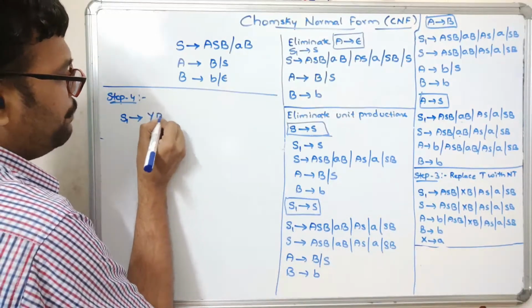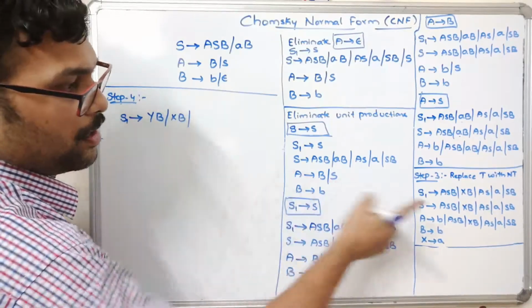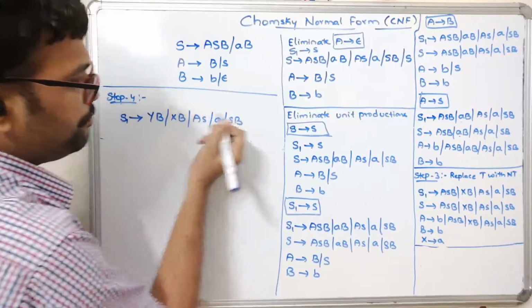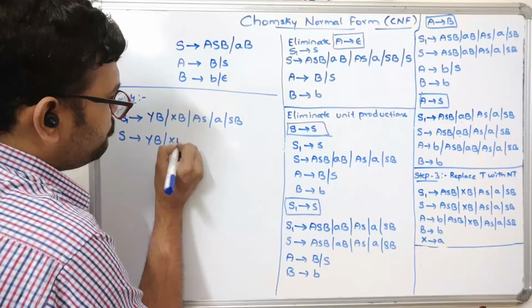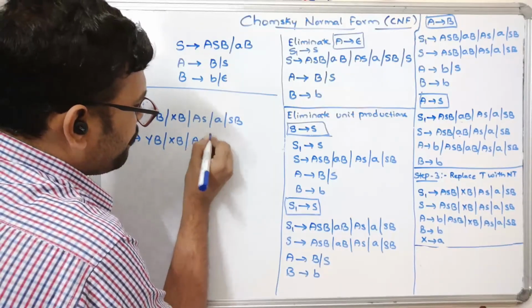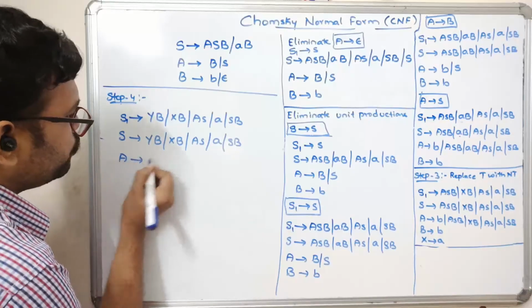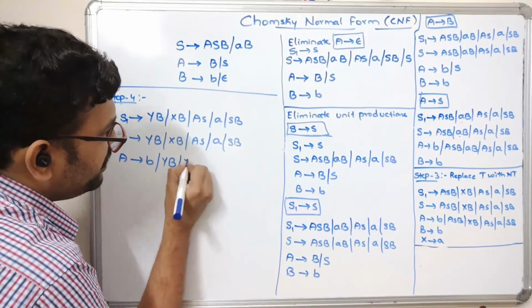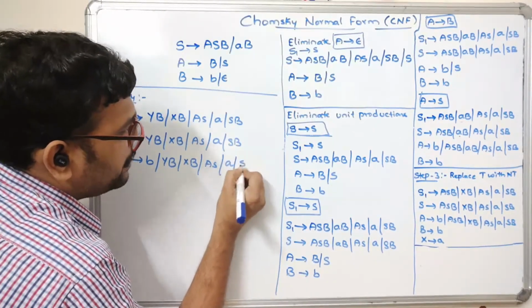So I will go with YB and XB, AS, ASB. And similarly, S tends to the same thing, YB, XB, AS, ASB. And similarly, A tends to the same thing, B, YB, XB, AS, ASB.